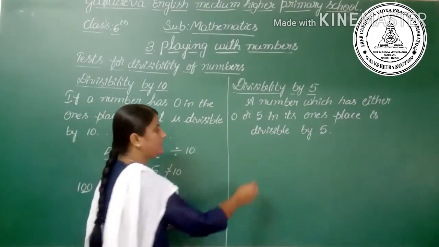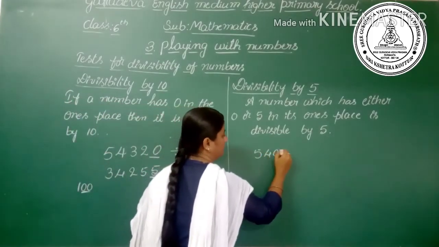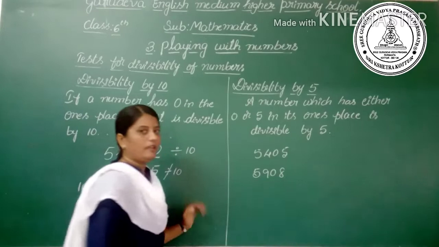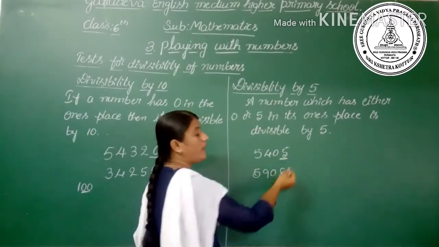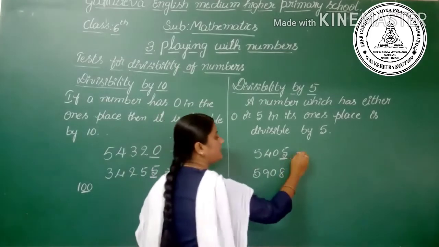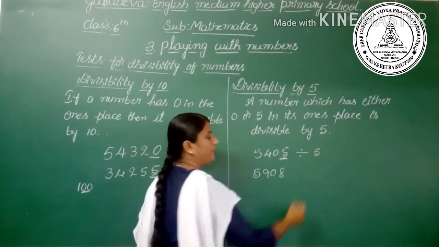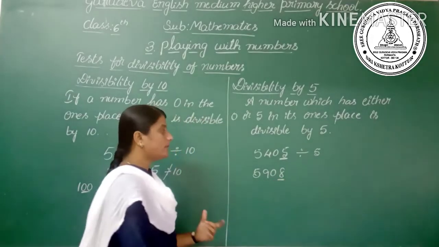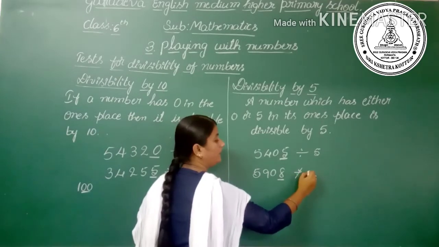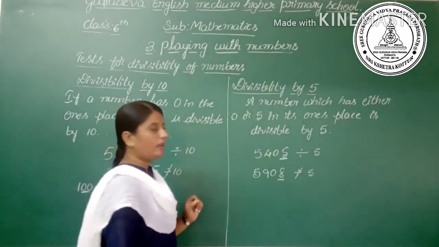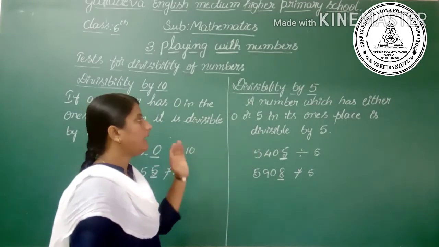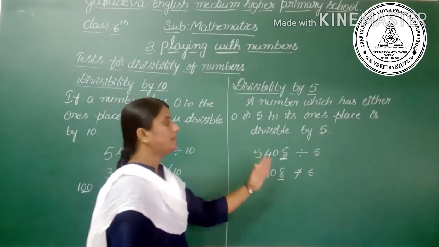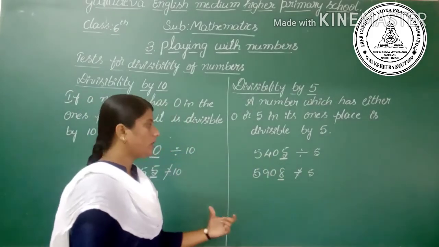Let's see examples here. First example, observe here in the ones place there is 5, so it is divisible by 5. In the second example, in the ones place there is 8, so it is not divisible by 5. A number which has either 0 or 5 in its ones place is divisible by 5.